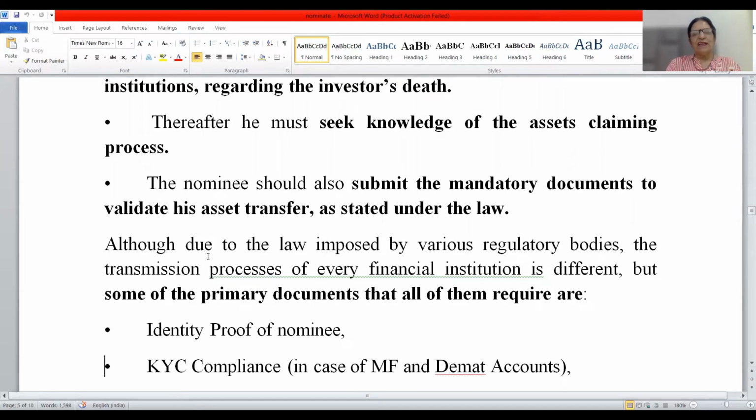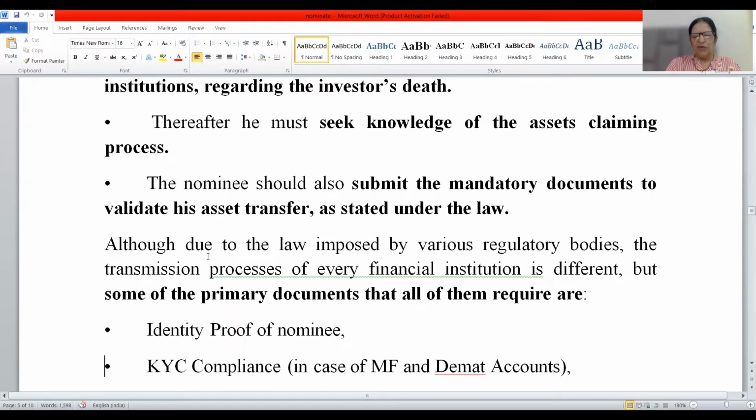Now, friends, there are a number of institutions who have put restrictions here. It depends upon various regulatory bodies. The steps which he has to follow are different for every investment. But there are some primary documents which are common to all, required by all financial institutions, whether it is a bank or LIC or any other financial institution.